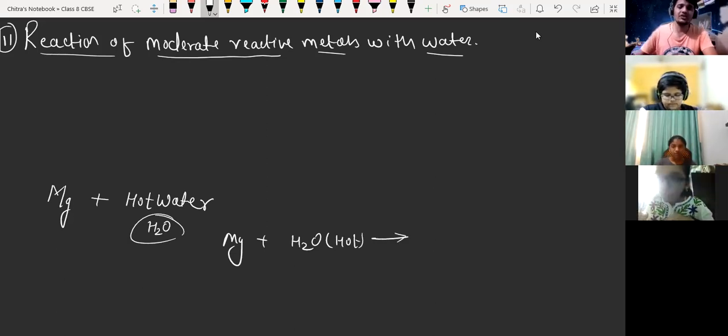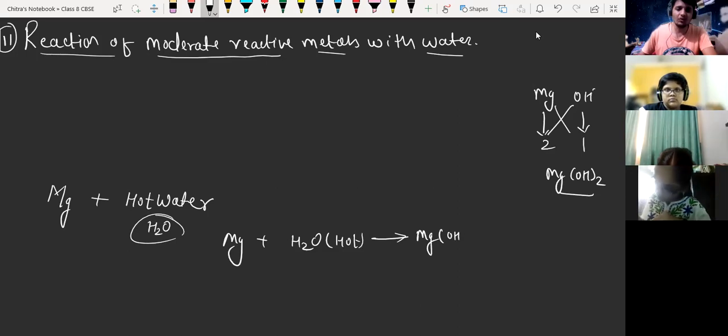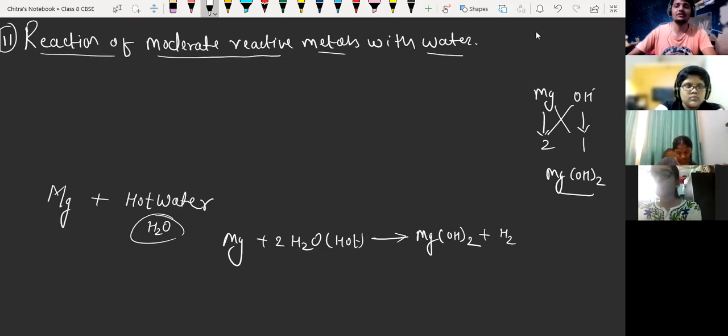We know magnesium has valency 2 and hydroxide ion has valency 1. So we will have 2 hydroxide ions and 1 Mg. So the product will be Mg(OH)2. It is magnesium hydroxide. One water molecule will give us only one OH, so for 2 H2O we will have 2 hydroxide ions, and hydrogen gas will be released. So this is the reaction.